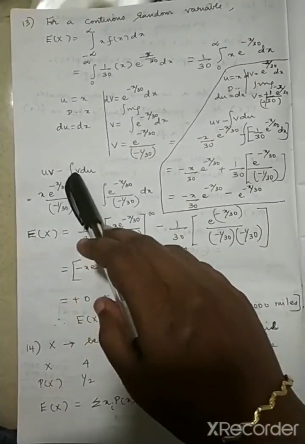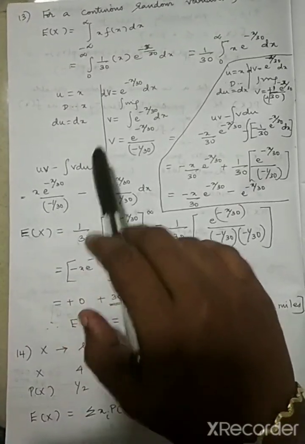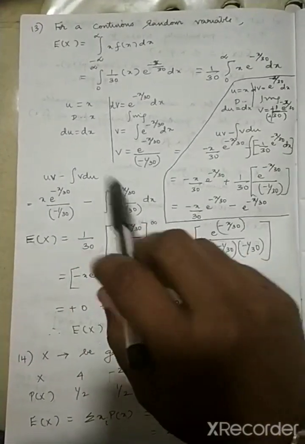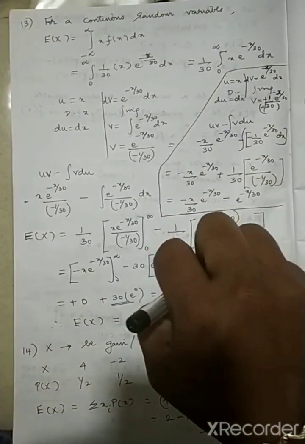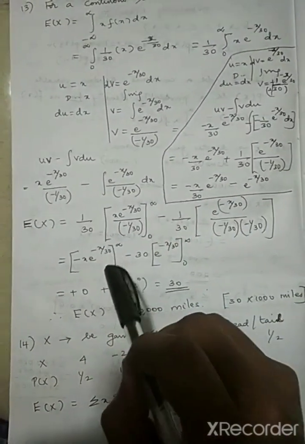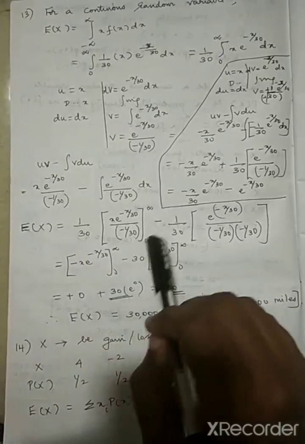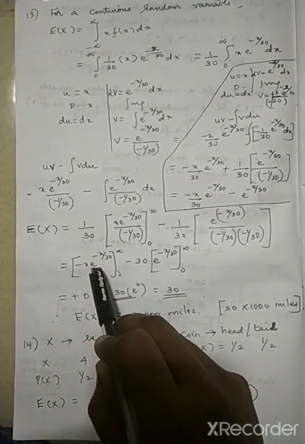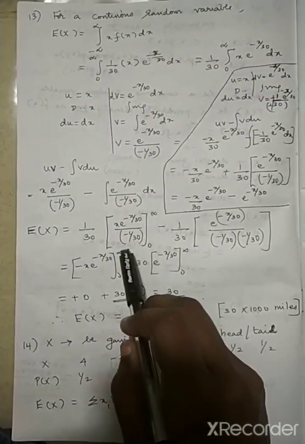So what is E of x? I can say this is 1 by 30, already there in e of x, so this 1 by 30, and I will substitute all this portion, this minus this. Now I have to be very careful. Now this 30 will go up, this 30 gets cancelled, and there's one minus sign, so this minus x into e power minus x by 30. So that is between 0 to infinity.